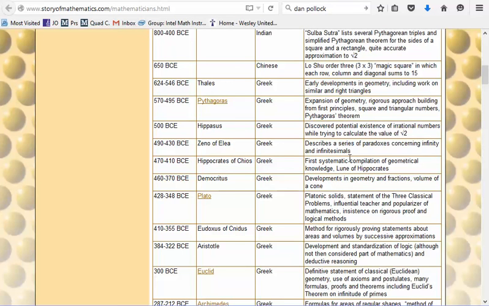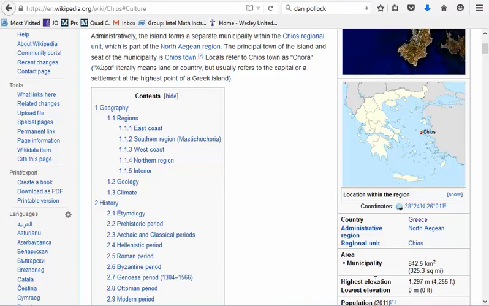So here's another list of important mathematicians. We see here Pythagoras was 570 to about 500 BC. And Hippocrates followed closely at 470 BC to 410. And here's Euclid around 300, about 100 years later. Just a couple more things.